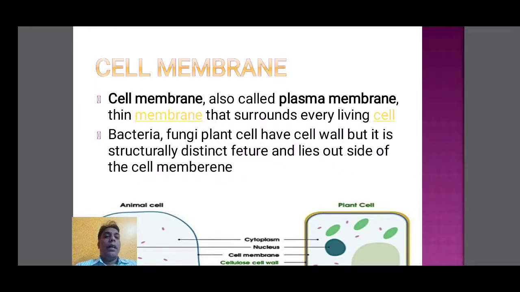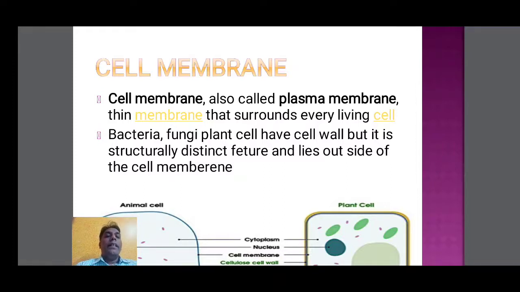The cell membrane, also called the plasma membrane, is a thin membrane that surrounds every living cell. The protoplasm's outermost layer is the cell membrane.